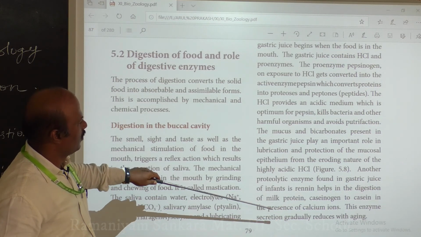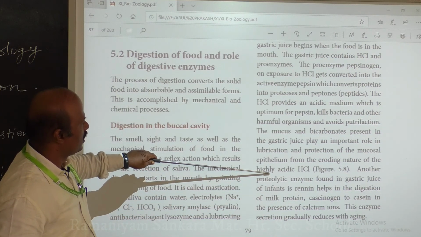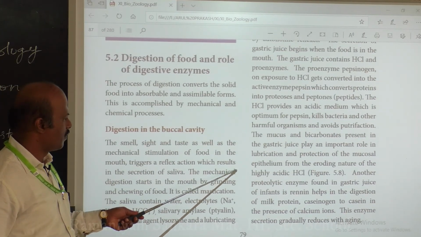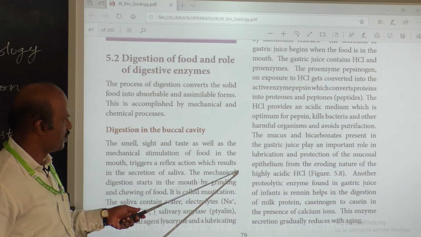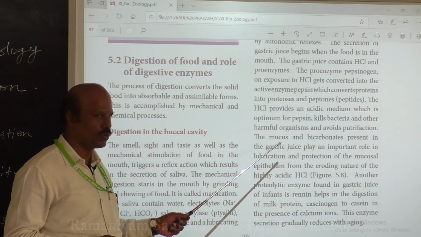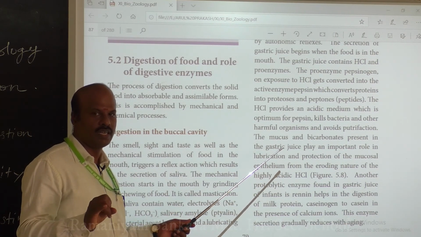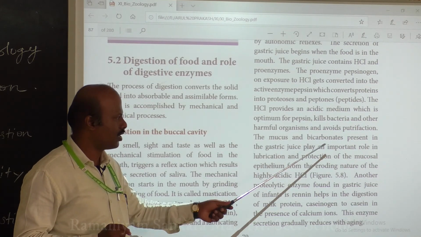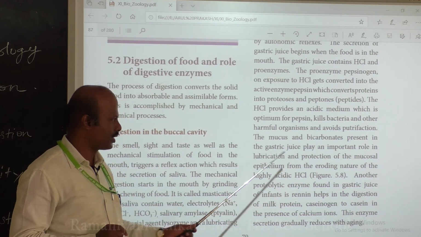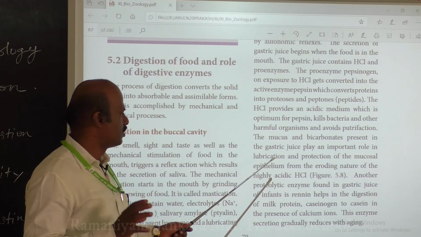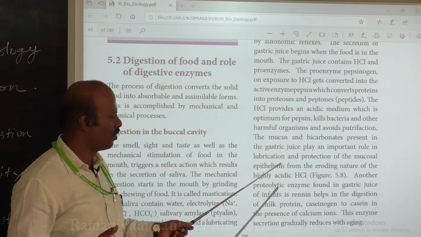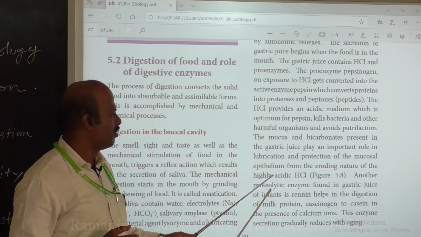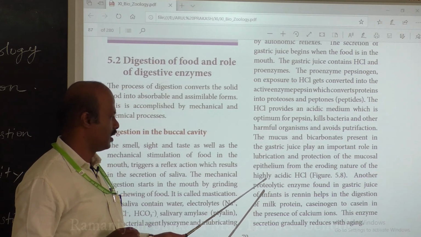Next, apart from HCl, the gastric juice also has mucus. So we have discussed HCl and pepsin. Apart from this, it also has mucus and bicarbonates. These mucus and bicarbonates present in the gastric juice play an important role in the lubrication and protection of the mucous epithelium from the eroding nature of your HCl.